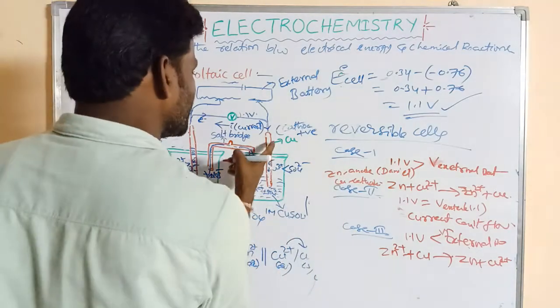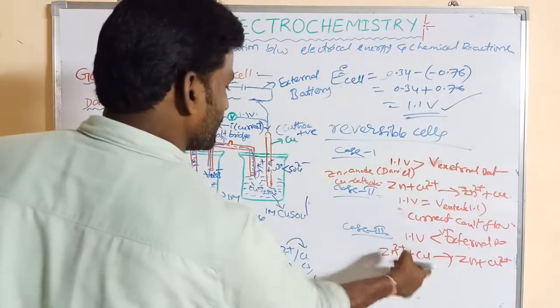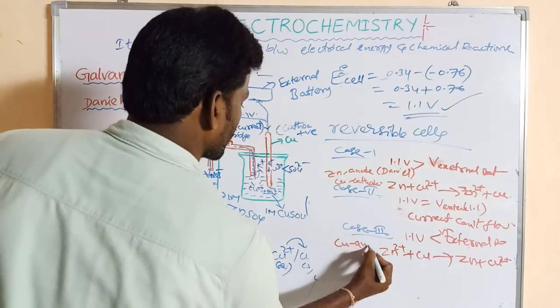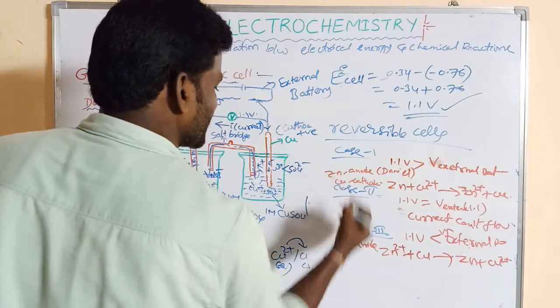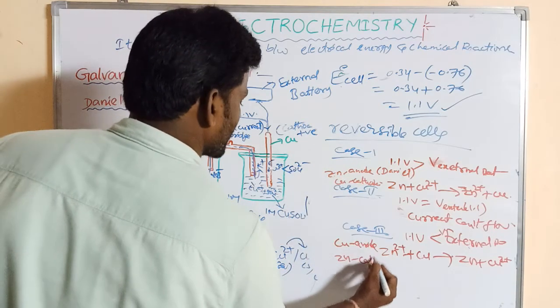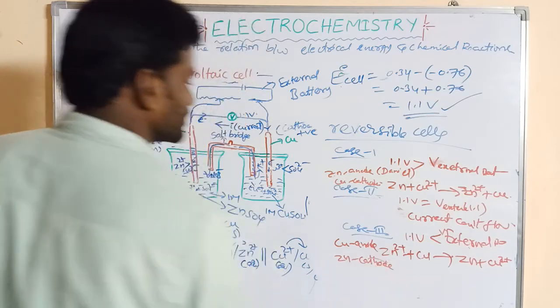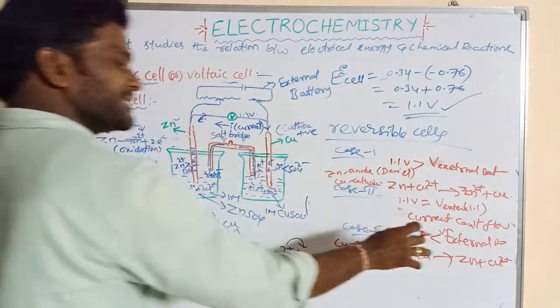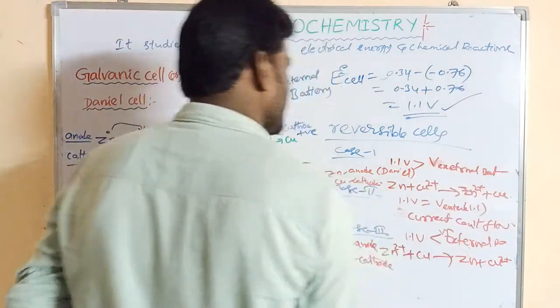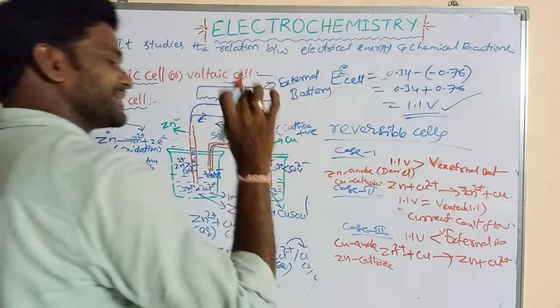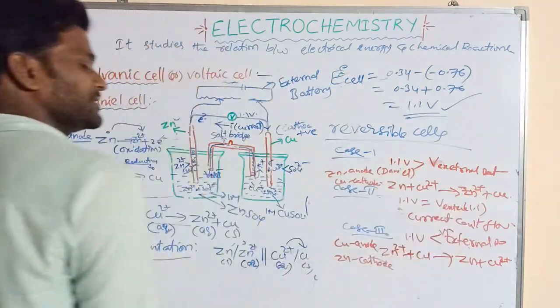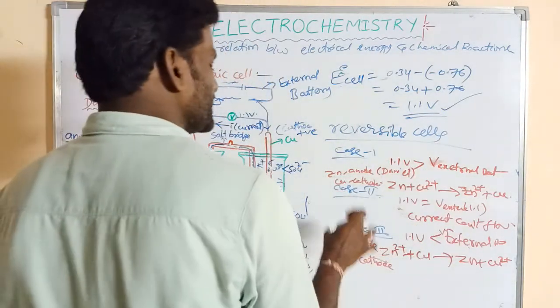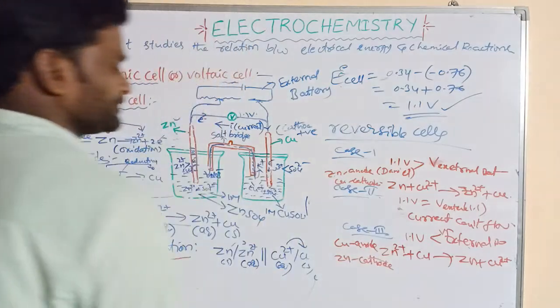So in this case copper acts as an anode and zinc acts as a cathode. So when the voltage of the Daniell cell is less than the external battery voltage, the chemical reactions take place in reverse.